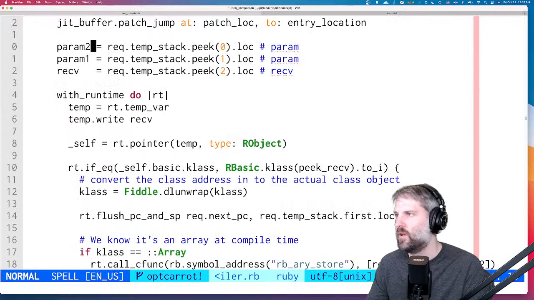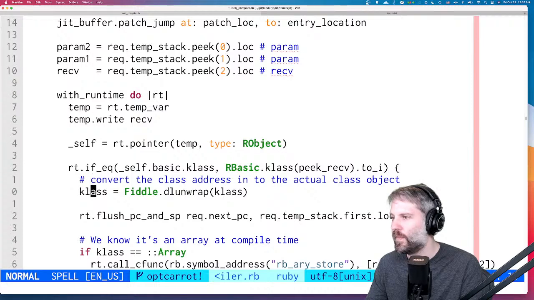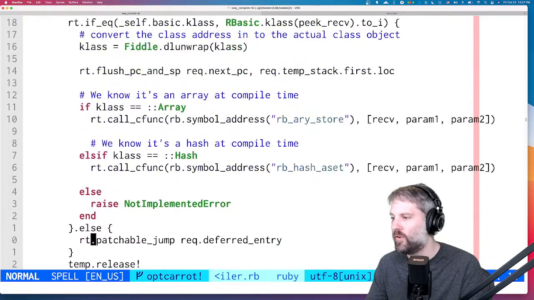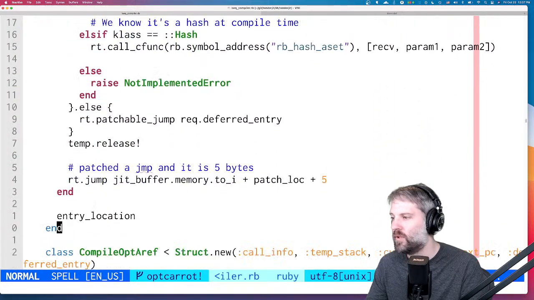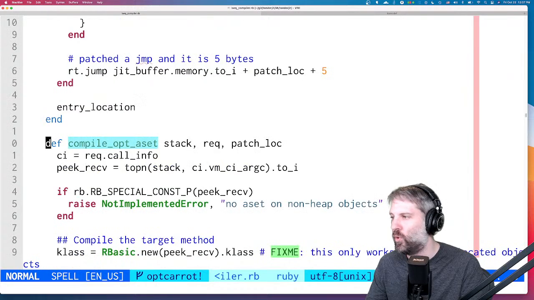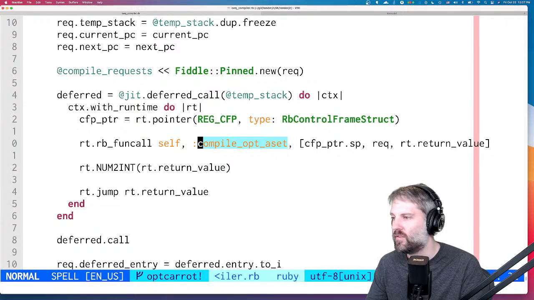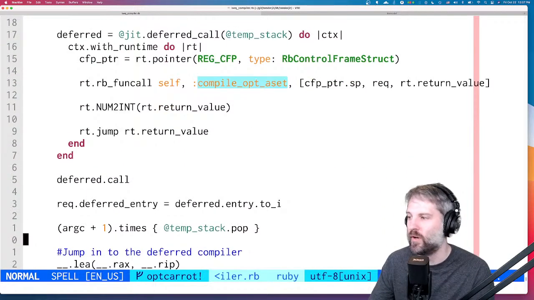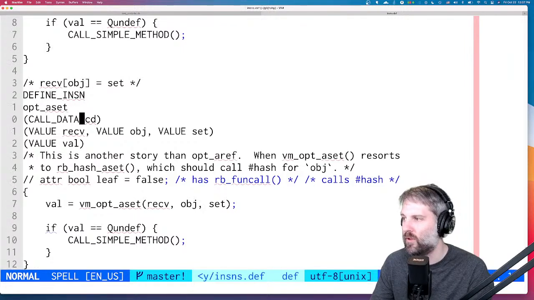We call the function and we release it. Do we push the value back onto the stack? What I'm wondering is, if we look at opt_aset, it takes a call data as a parameter. It takes RECV, it takes 3 values. So it pops 3 values off the stack: the receiver, the object, and then the value that we're going to set. And then it pushes another value onto the stack here.